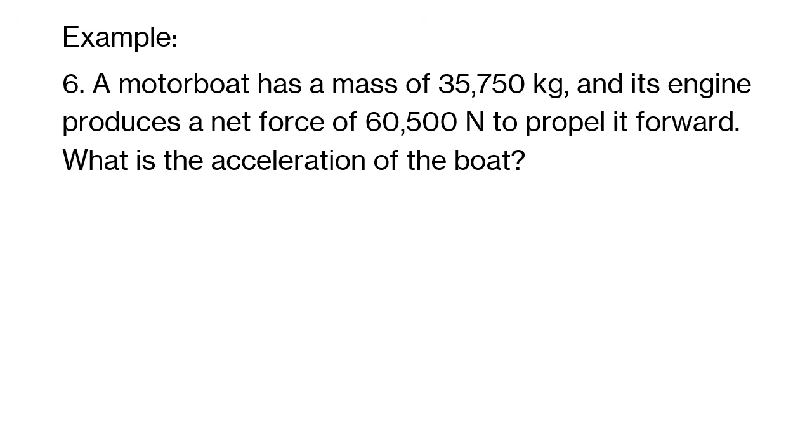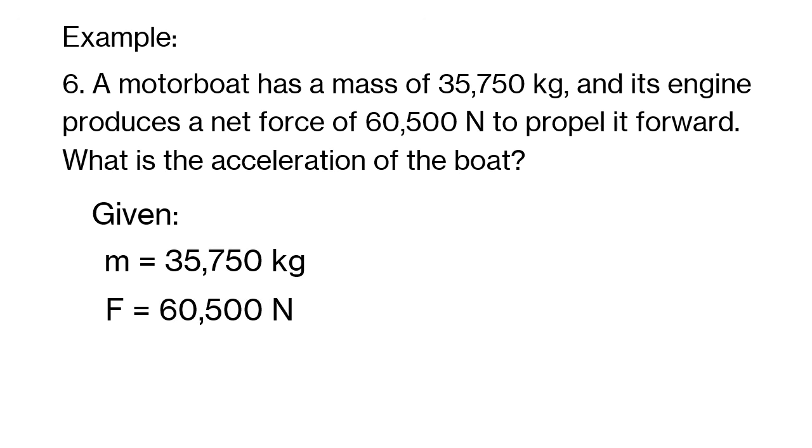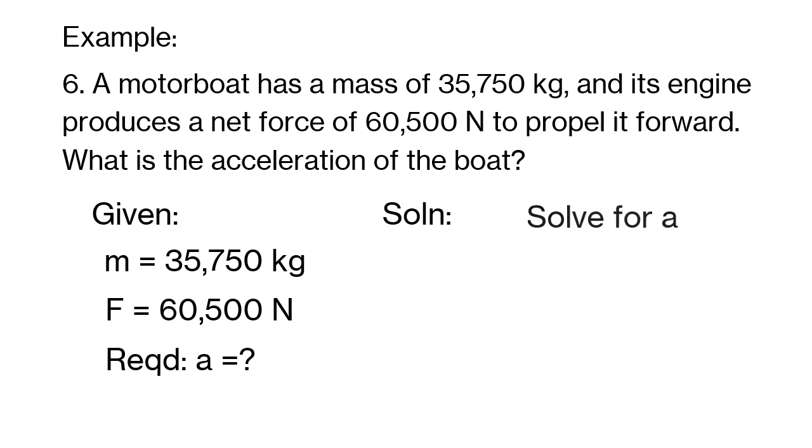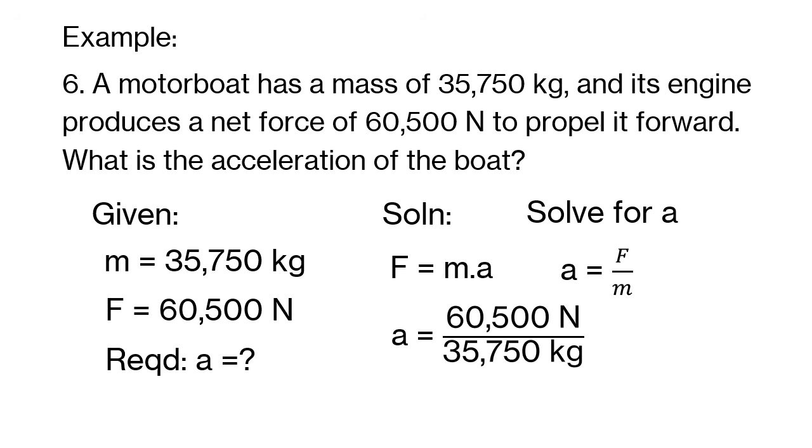From this, we have a given mass of 35,750 kilograms and a force of 60,500 newtons. We're asked to find acceleration. To solve for acceleration, we transform our formula F equals m times a to get a equals F over m. So we have 60,500 newtons divided by 35,750 kilograms. We get an acceleration of 1.692 meters per second squared.